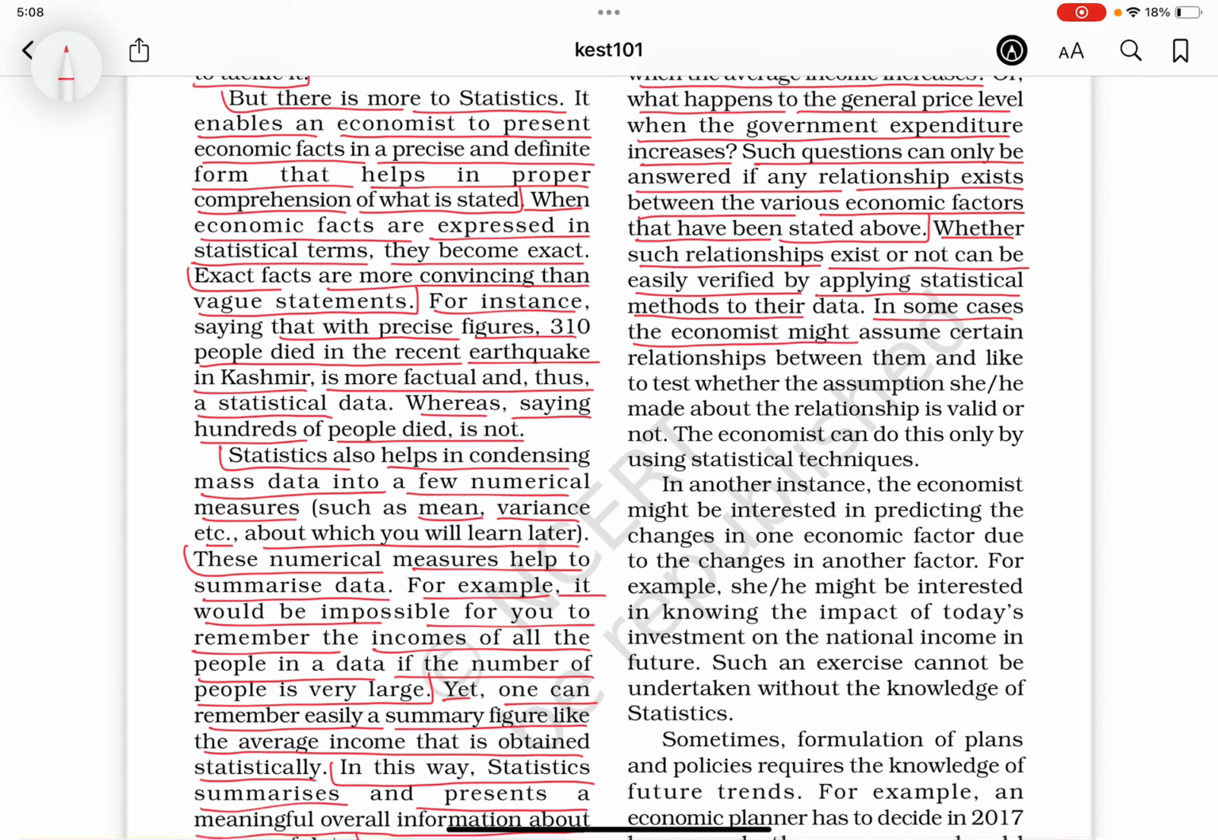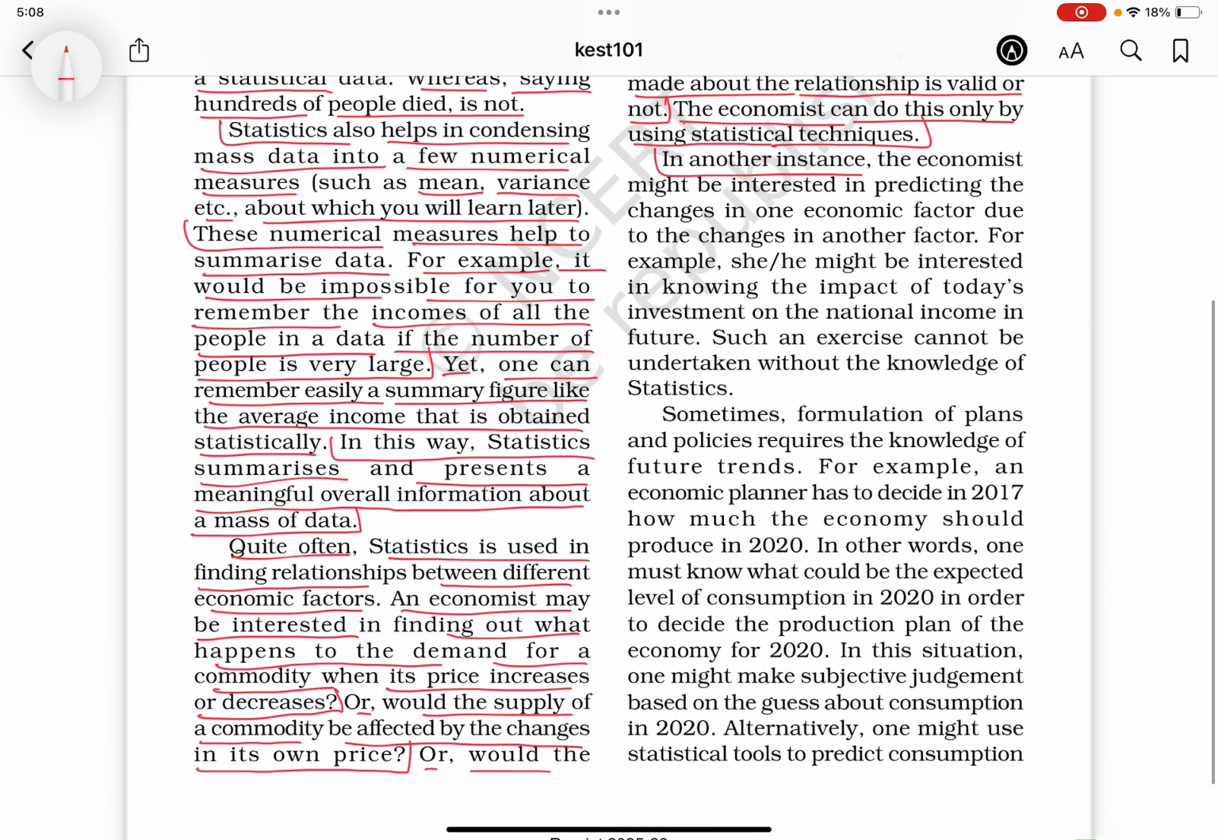In some cases, the economist might assume certain relationships between them and like to test whether the assumption she or he made about the relationships is valid or not. The economist can do this only by using statistical techniques. In another instance, the economist might be interested in predicting the changes in one economic factor due to the changes in another factor. For example, he might be interested in knowing the impact of today's investment on the national income in future. Such an exercise cannot be undertaken without the knowledge of statistics.